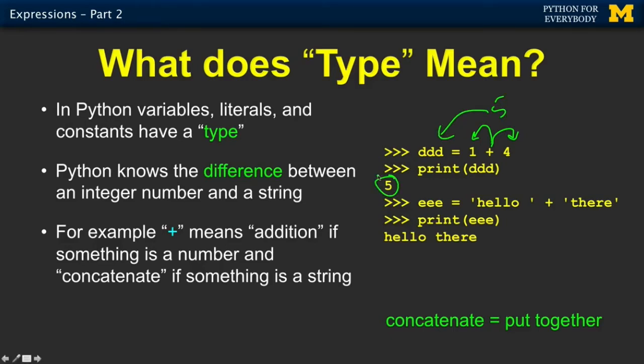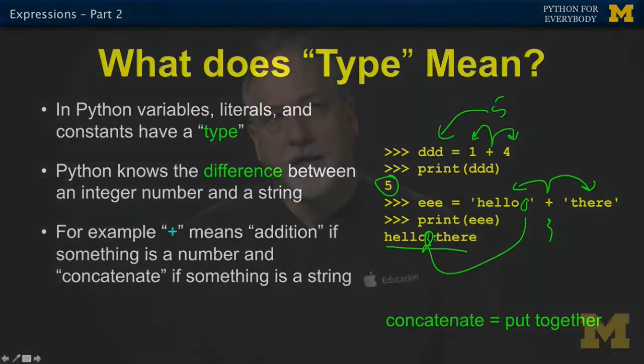On the other hand, we can actually use this same plus operator for concatenating strings, because the plus operator looks to its left, looks to its right, says, oh, those are strings, and I know what you mean. I think you mean to concatenate this. And so then we end up with hello. The space is very carefully constructed right there because the plus doesn't add a space. So this ends up being hello space there, and that little space is the space here.